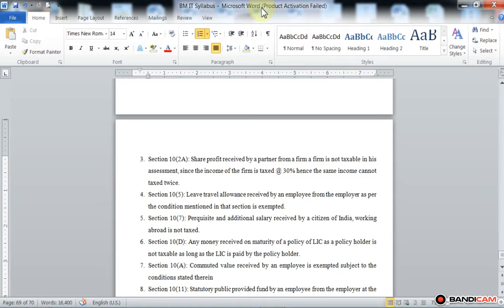Then section 10 subsection A: commuted value received by an employee is exempted subject to the conditions stated therein.